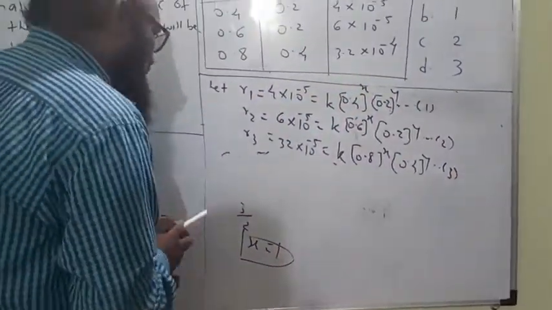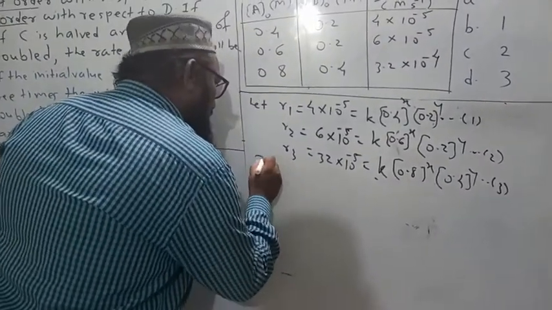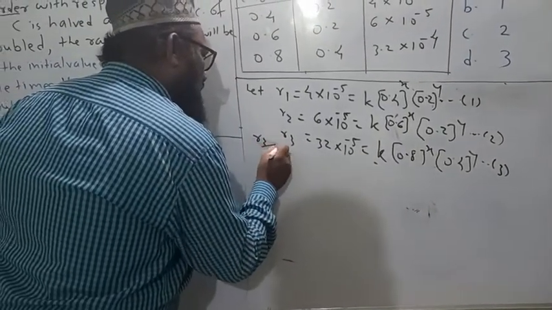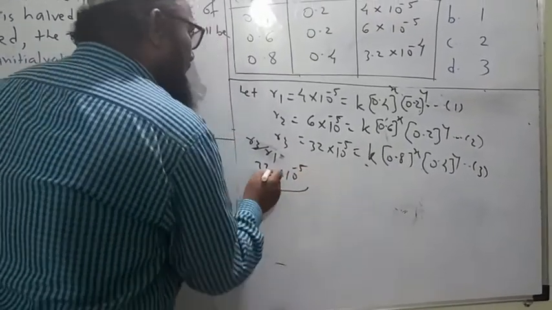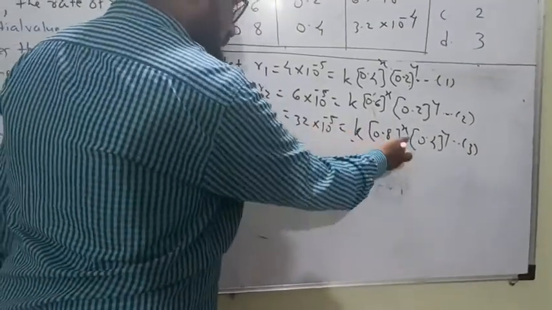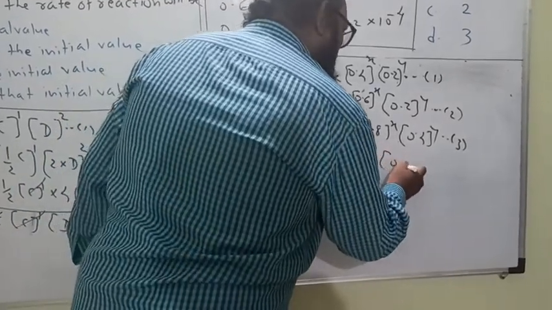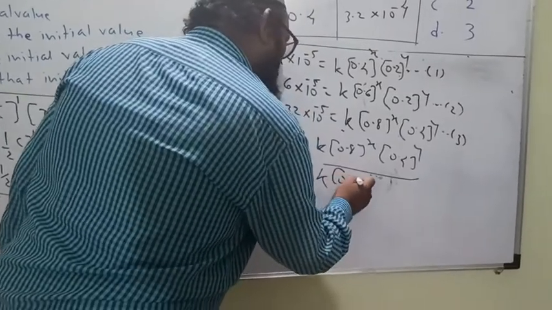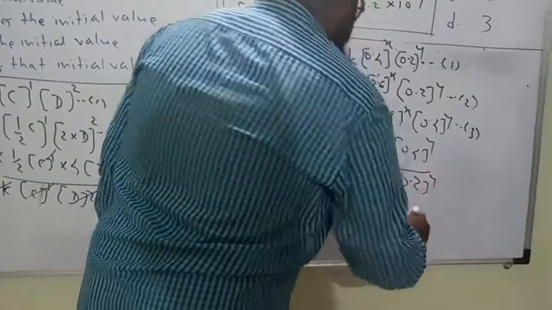For the left hand side, R3 is 32 into 10 raised to minus 5, R1 is 4 into 10 raised to minus 5, equal to right hand side k 0.8 raised to x, 0.4 raised to y upon k into 0.4 raised to x into 0.2 raised to y.